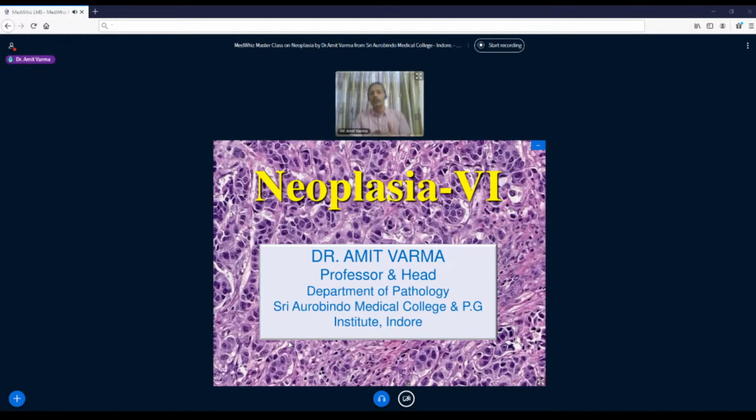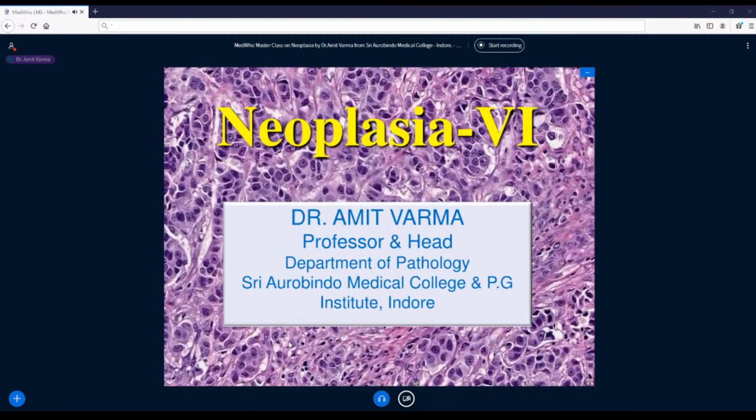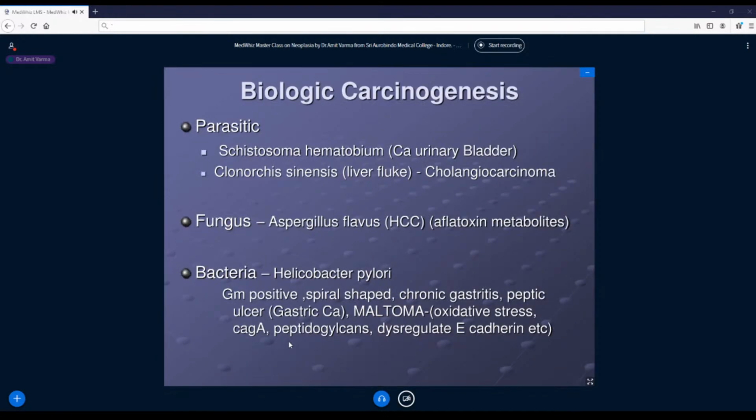And the second way of carcinogenesis was physical carcinogenesis, where radiation plays a major role, as well as physical irritation on a chronic basis. So after seeing these 2 different mechanisms of carcinogenesis, today we will move on to the third mechanism of carcinogenesis. That is biological carcinogenesis.